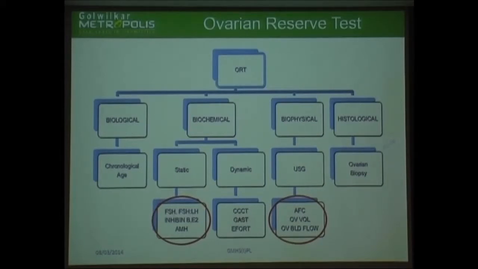E2 value has got an importance as in whether the suppression is complete, and the follow-up values are to see whether it is correlating with my follicular stimulation and the endometrium is growing in accordance with that. If only the follicle is growing and my endometrium is not growing, then again there is a problem. I have to differentiate whether the follicle is problematic or the endometrium is problematic.